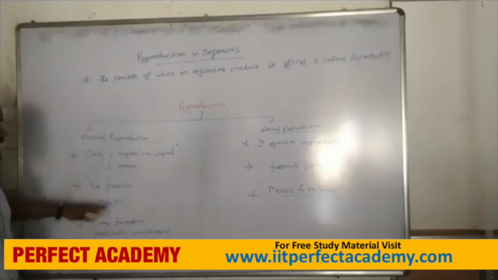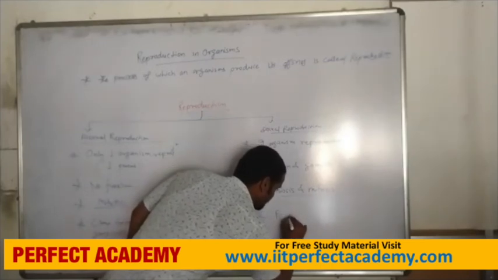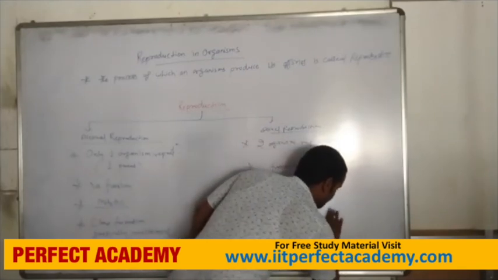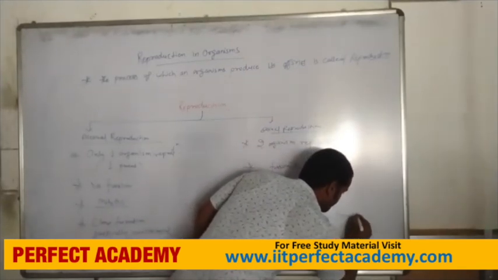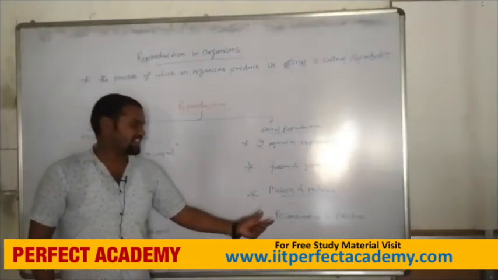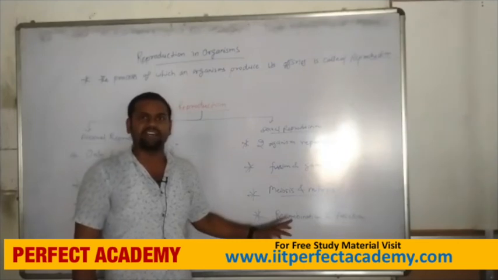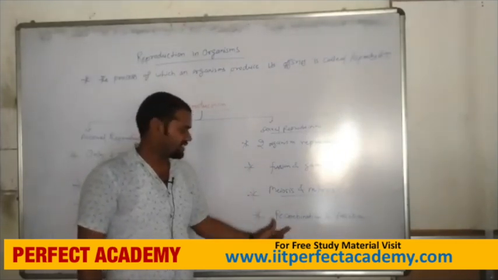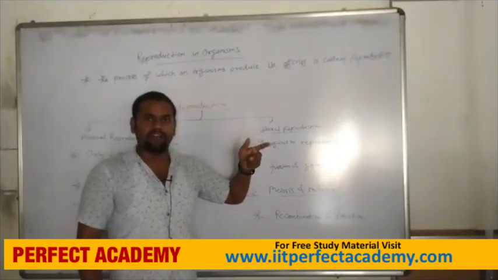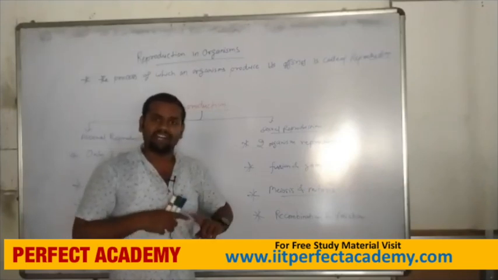Now sexual reproduction involves recombination and variation. In this process, DNA recombination occurs. After the male and female gametes fuse in fertilization, the offspring gets parts of DNA from both parents. That is called variation.